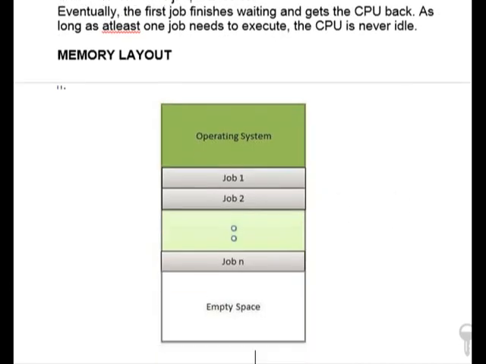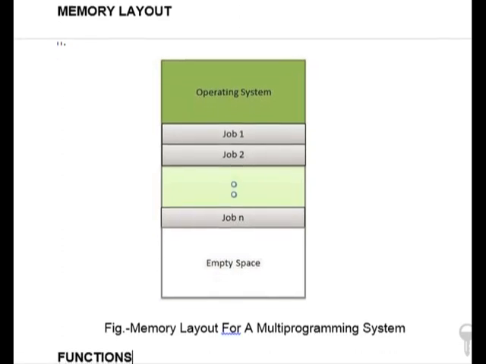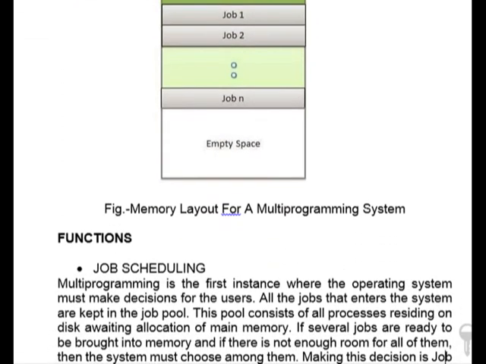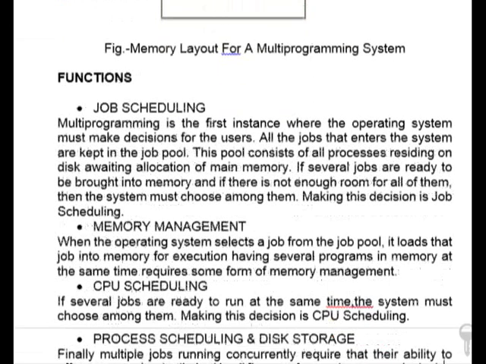Now let us have a look at the memory layout for this multi-program operating system. So you can see here that the operating system resides in memory and there are multiple jobs also in memory, job 1, job 2 and job 3, and there is an empty space also. So here are the functions of this multi-programming.